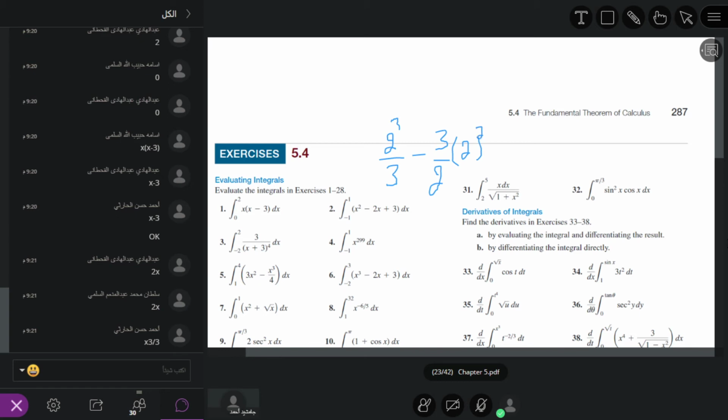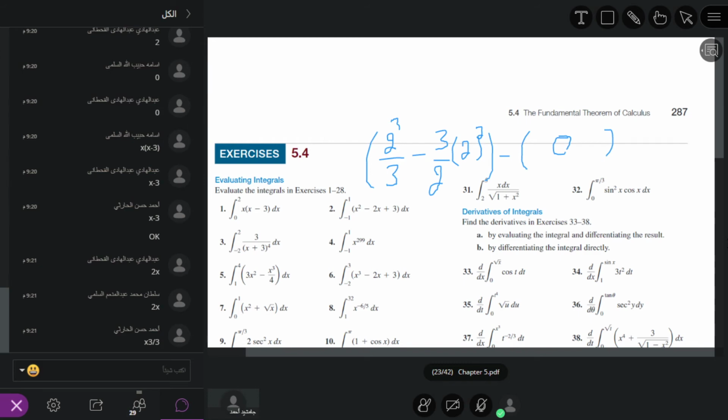This is the upper limit. Minus, what is the lower limit? We have 0. 0 power something, the answer is 0.